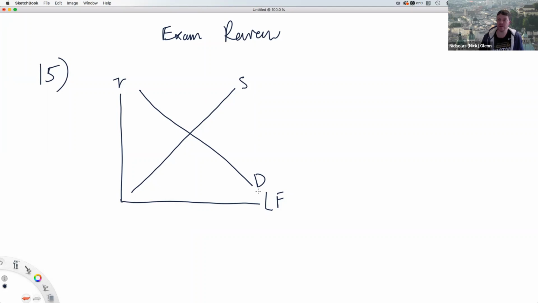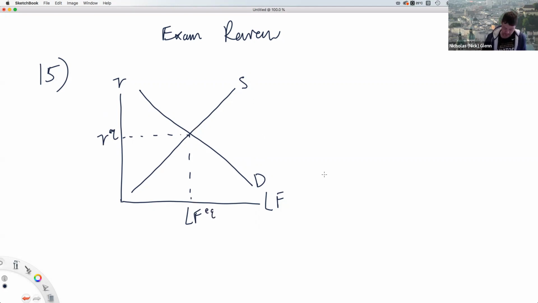When people need to invest in their business, they can borrow several different ways. They can raise money by issuing bonds or stocks, or borrowing it from the bank. Like we said, the interest rate is what brings the supply and demand of loanable funds into equilibrium. And here's our equilibrium quantity.